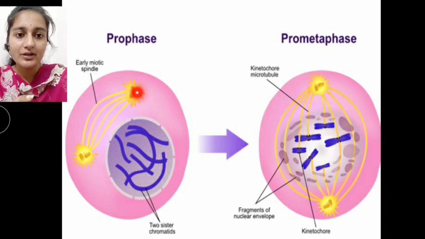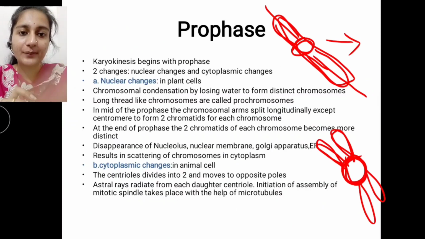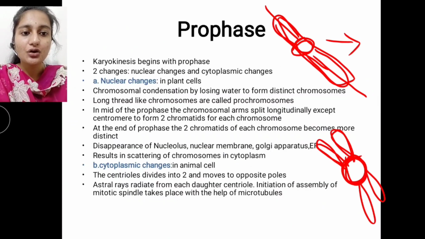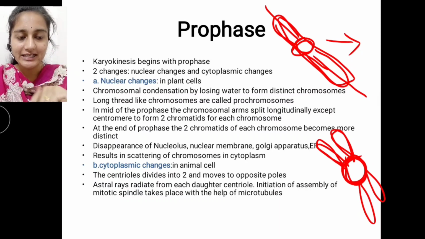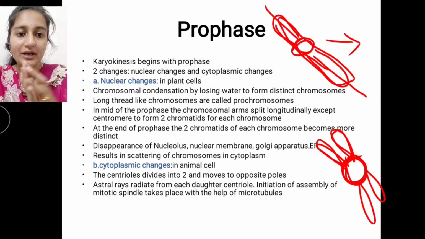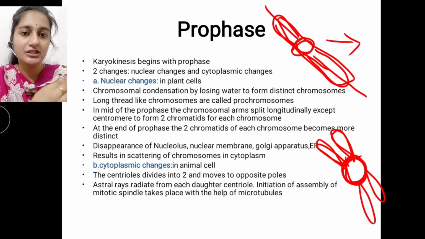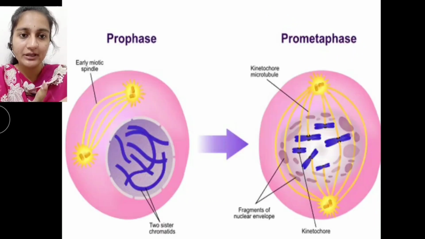Along with the spindle fibers, the centrioles will form small rays. We call those rays astral rays. Astral rays radiate from each daughter centriole, and they are useful for initiating the assembly of the mitotic spindle fibers with the help of microtubules. So these two changes occur in the nucleus as well as the cytoplasm: nuclear changes are observed in plant cells, and cytoplasmic changes in animal cells.